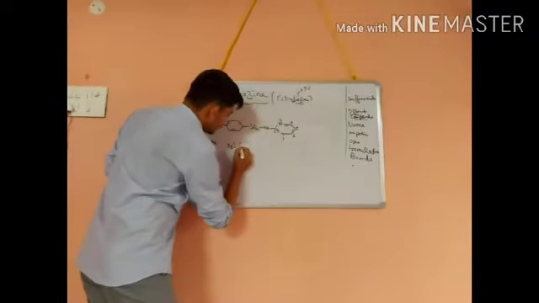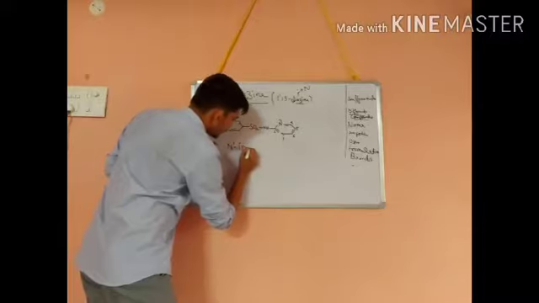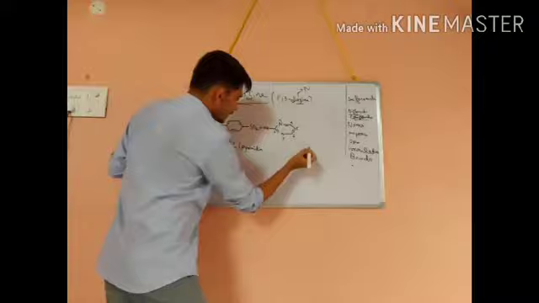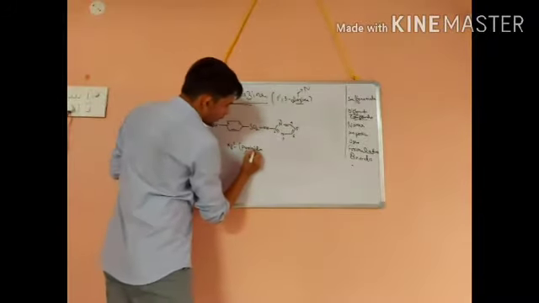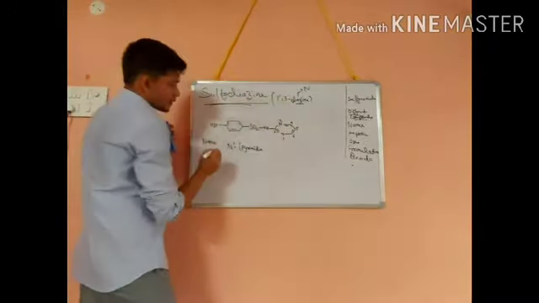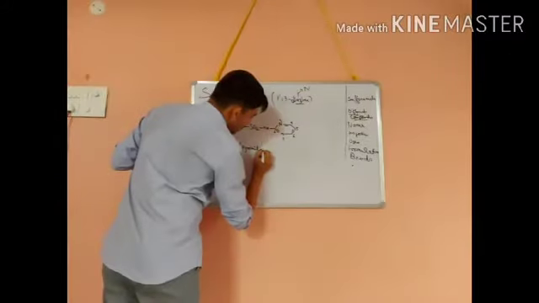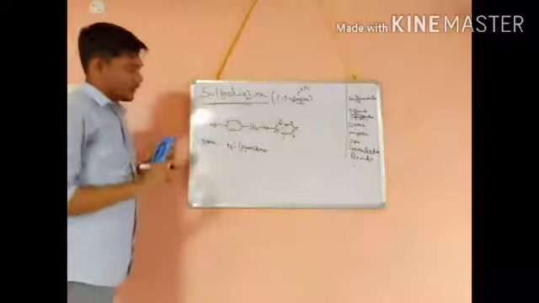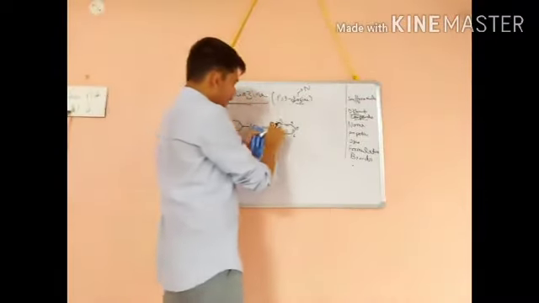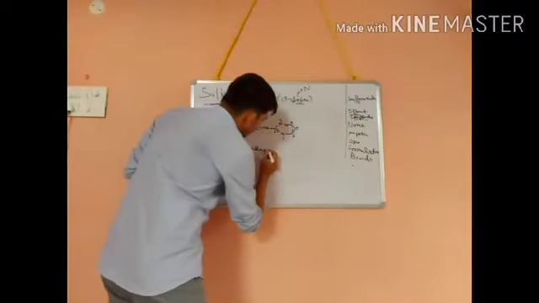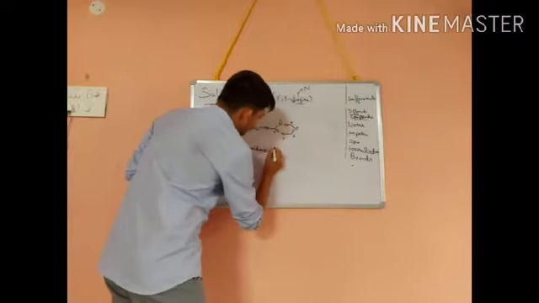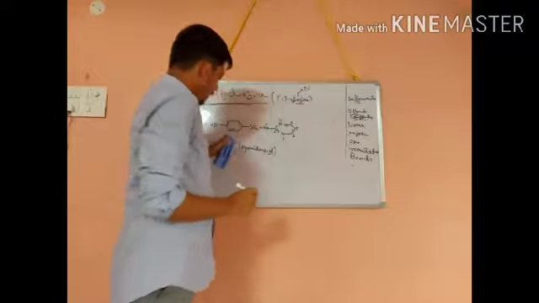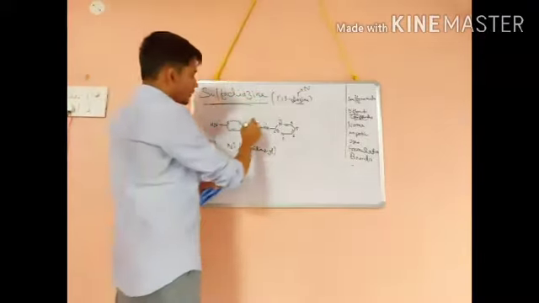The pyrimidine spelling is pyrimidine, so we are just omitting the E. We will write 2, because in 2 position something is attached. So we will write pyrimidinyl. So N1, that is this N, N1 pyrimidinyl.